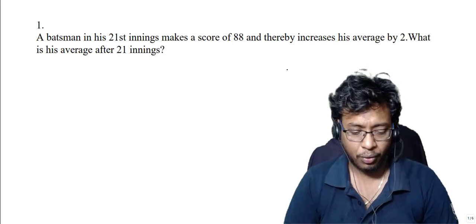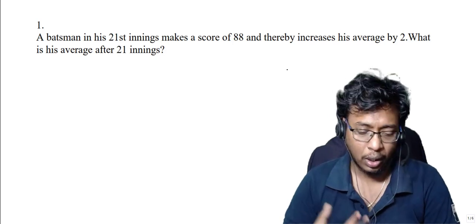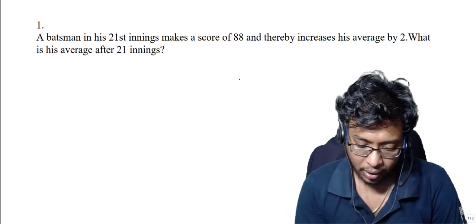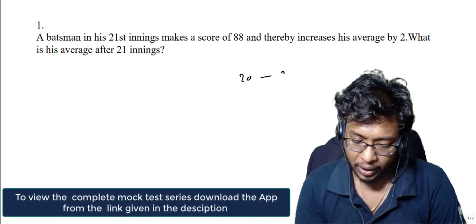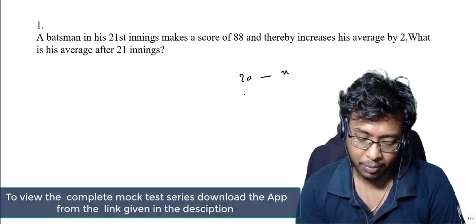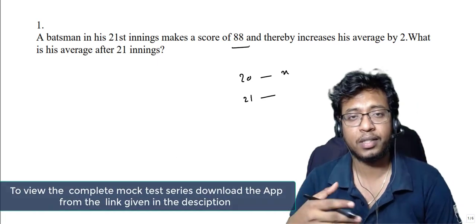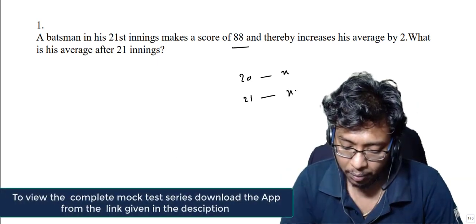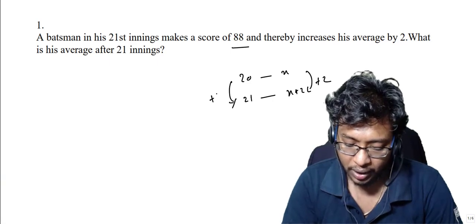his average increases by 2 with the 21st inning. Before watching this solution, I suggest you watch my averages video. I already posted it. So see here, earlier he batted 20 innings, so let his average be X. In the 21st innings he made 88 and thereby his average increased to X plus 2. See here, there is an increase of 2 because there is an increase of 1 match.